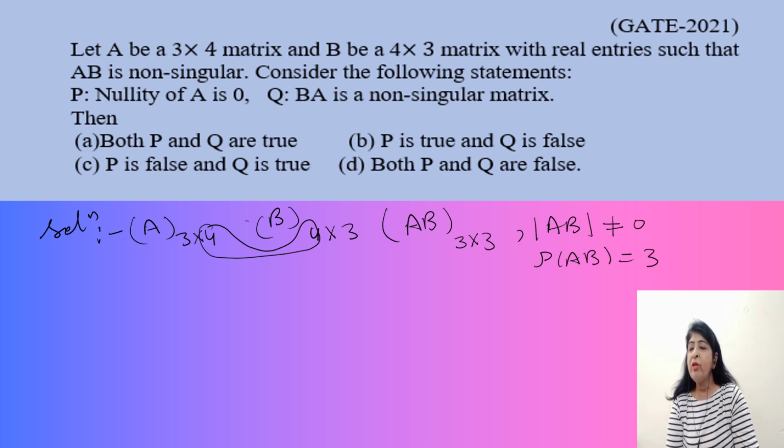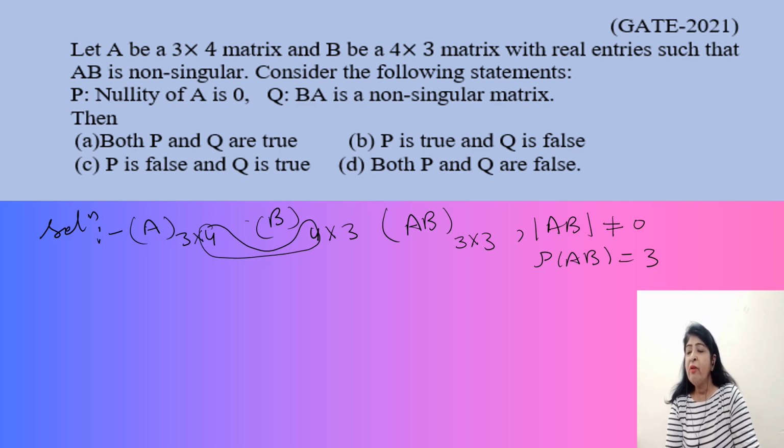Now what we are given, consider the following statements. P: nullity of A is 0. Q: BA is non-singular. Then out of these four options, which one is correct? Both P and Q are true. P is true, Q is false. P is false, Q is true. And both P and Q are false.